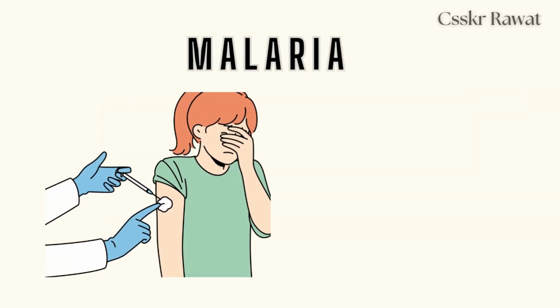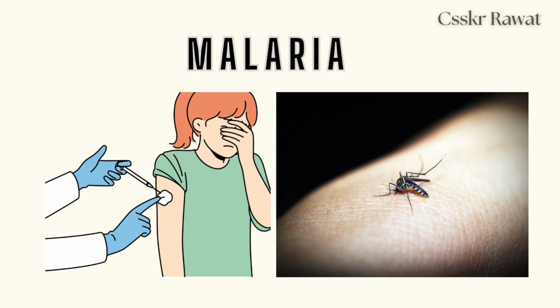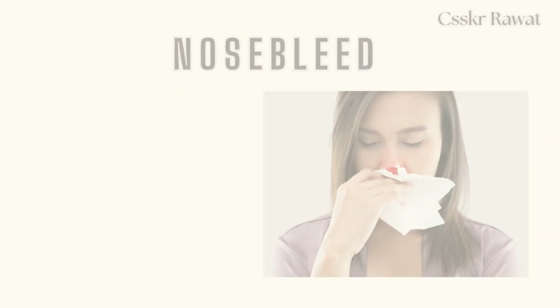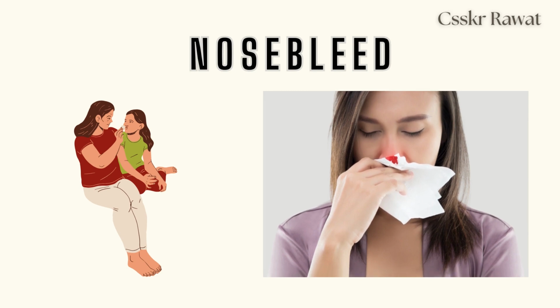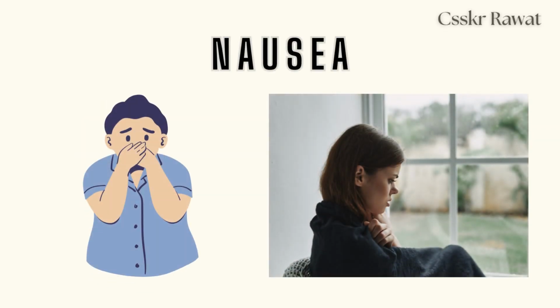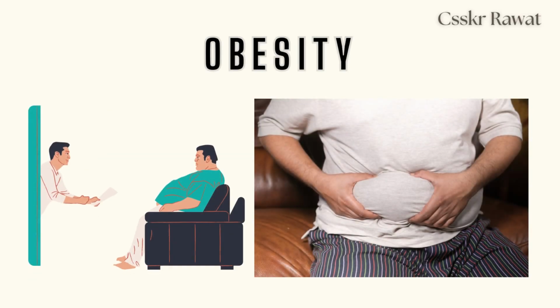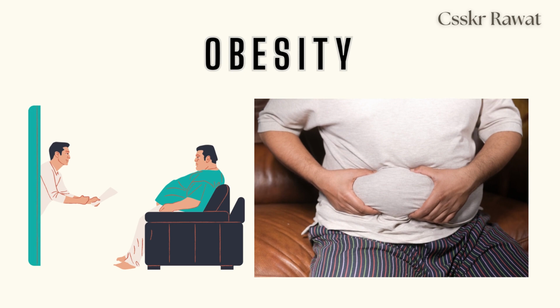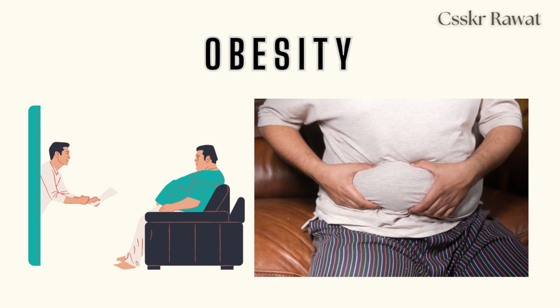Malaria. Malaria is a disease spread by tiny insects known as mosquitoes. Nosebleed. Bleeding from the nose. Nausea. Feeling an urge to vomit. Obesity. A person has significantly more body fat than is healthy for their height and age.